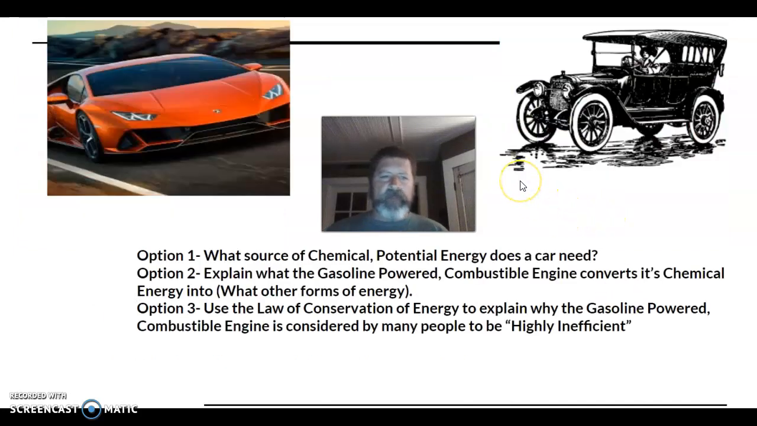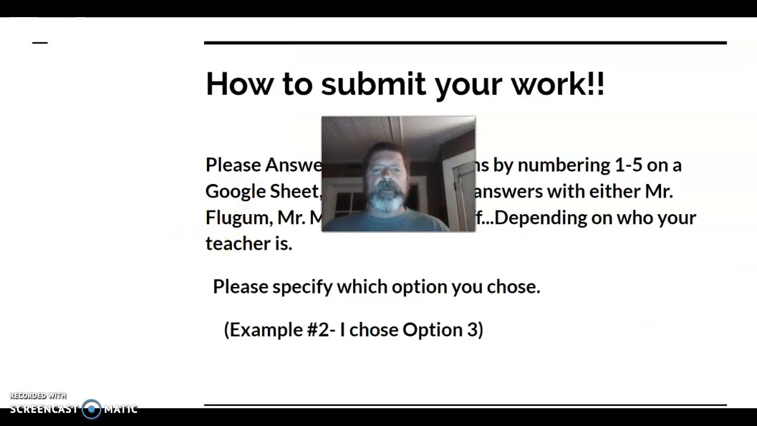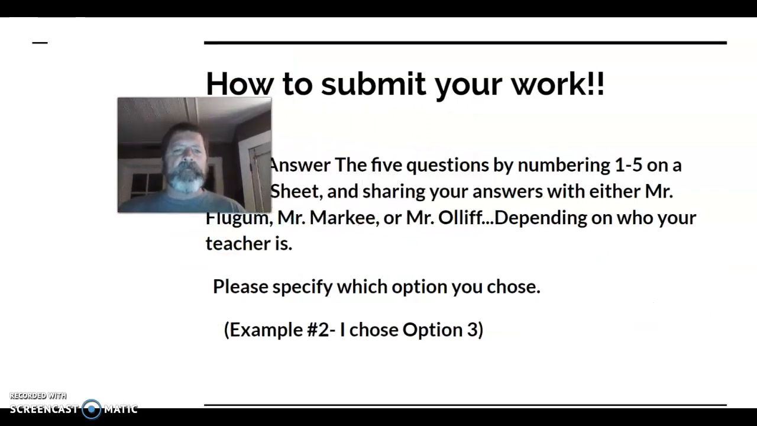We're almost done. Okay, next question. What source of chemical potential energy does a car need? Option number 2, explain what the gasoline-powered combustible engine converts its chemical energy into. What other forms of energy? And option number 3, use the law of conservation of energy to explain why the gas-powered combustible engine is considered by many people to be highly inefficient. Okay, so those are your questions.